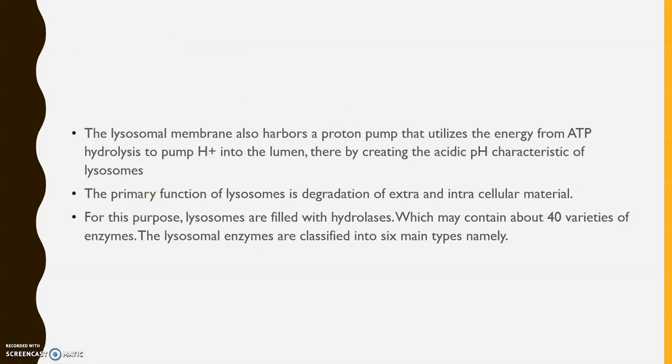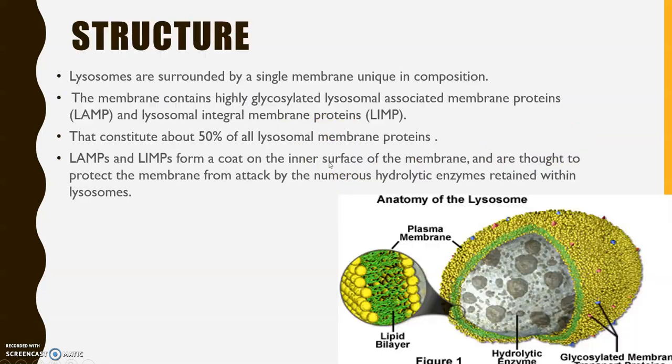Then the lysosomal membrane also has proton pumps that utilize the energy from ATP hydrolysis and pump H+ into the lumen. So we know that there are several membrane proteins here. One of them is the proton pump. A pump is also a protein.